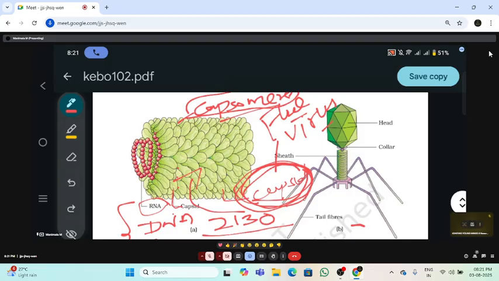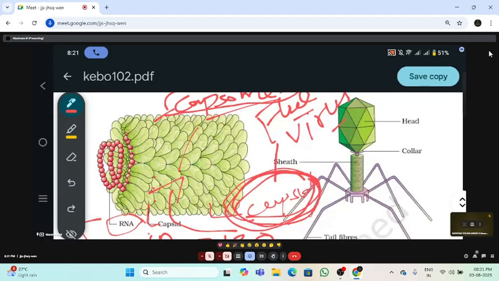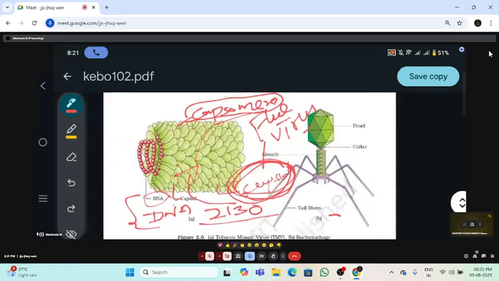Example, in flu virus. But especially in the TMV virus, the capsid is made up of a protein coat, and many protein subunits are present. The protein subunits are called capsomeres. So the number of capsomeres is not common in every virus. It differs from one virus to another. For example, in a TMV capsid, we have nearly 2130 capsomeres.